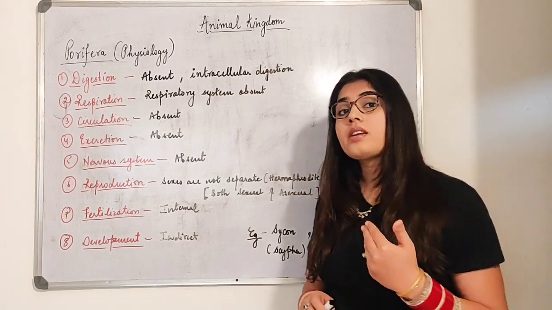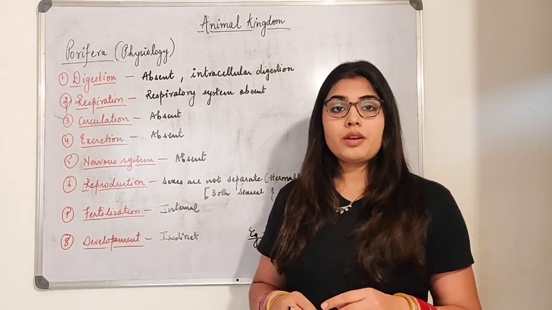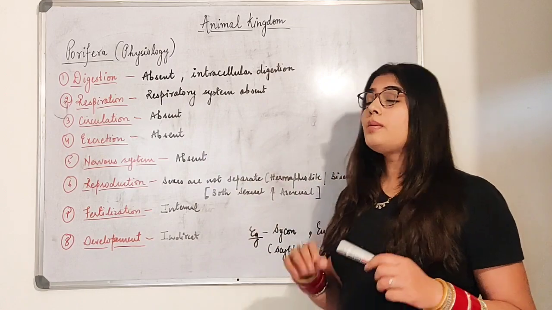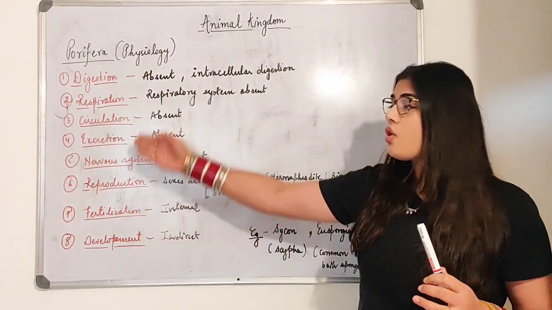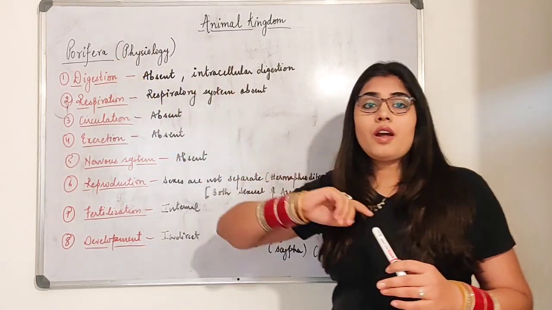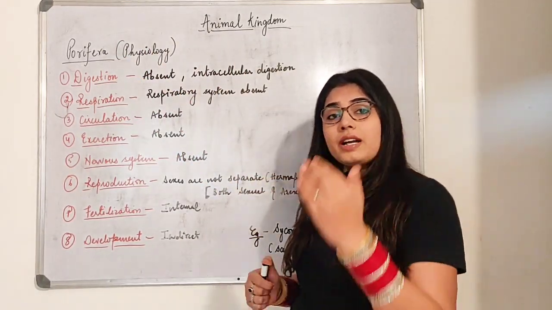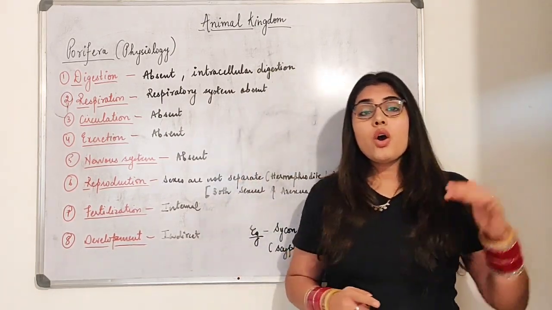In the next video we studied the water canal system and also a few points about the water vascular system. So in this video, beta, we will be moving forward to a whole new inside portion of the Porifera. That means we will be studying the physiology, the physical factors, for example, their digestion and excretion.